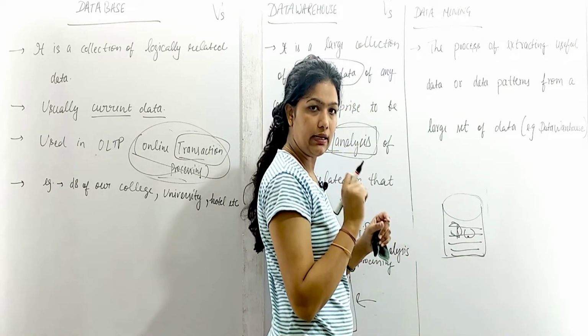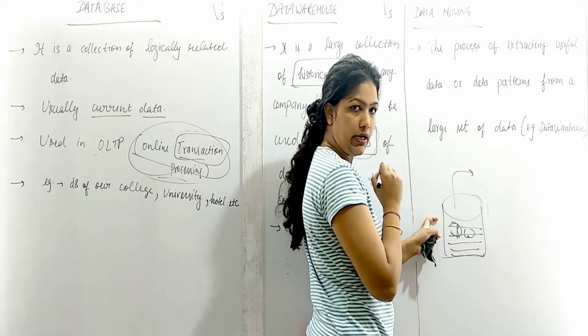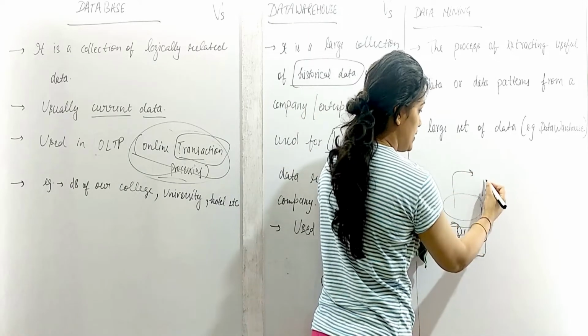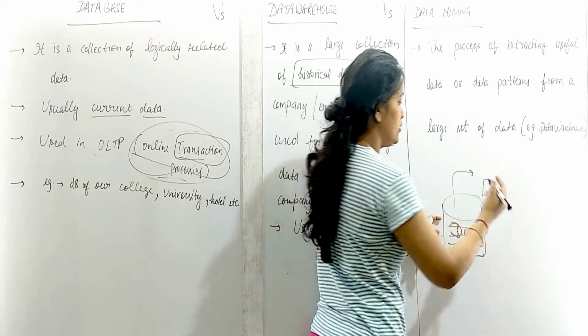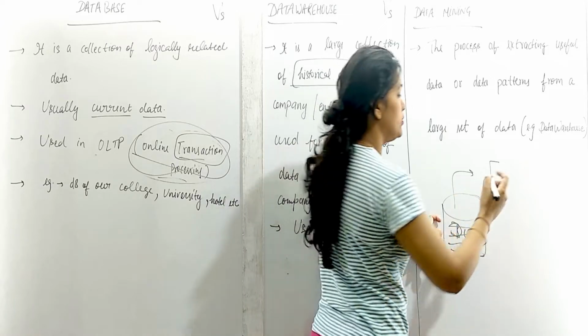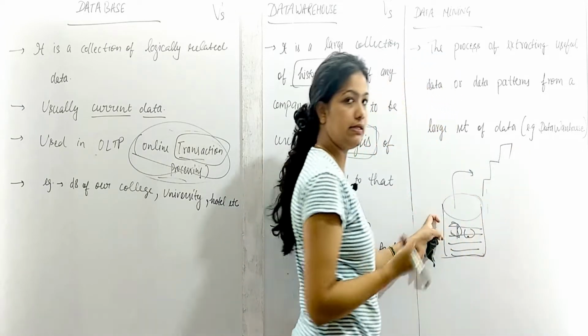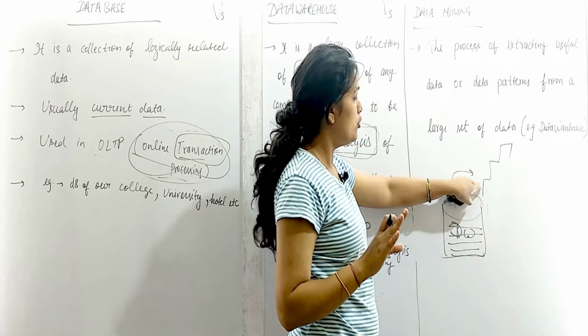Why? To analyze. How? Suppose it will find patterns, it will find out that if we have done this, the profit was this. But if we have done this thing, the profit was this. And if we have included this thing also, then the profit was this. Let's take an example. We have put just bread, so the profit was this.